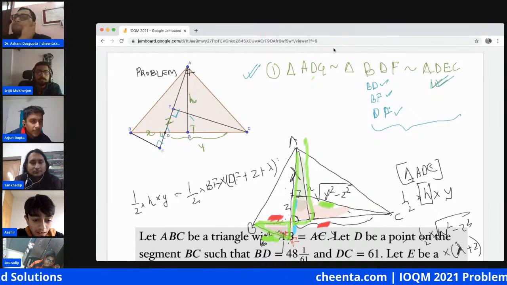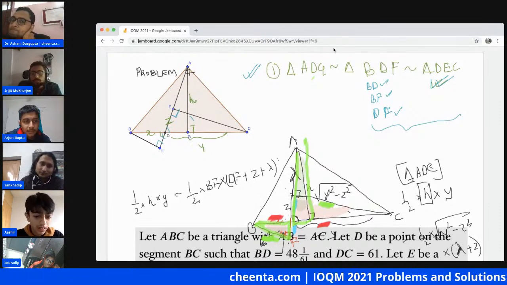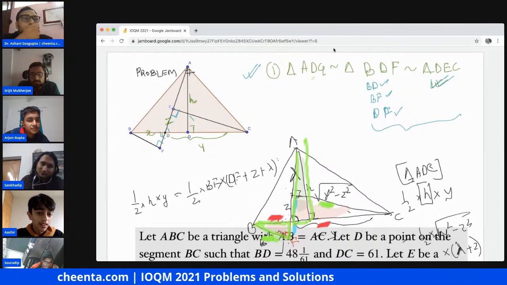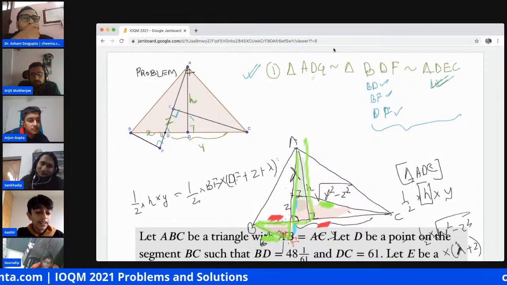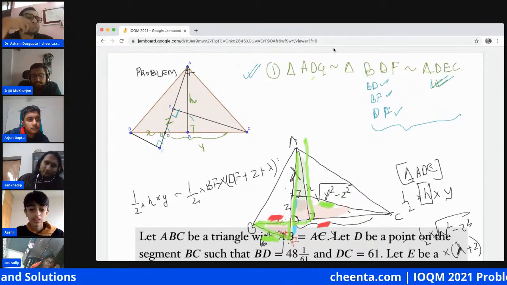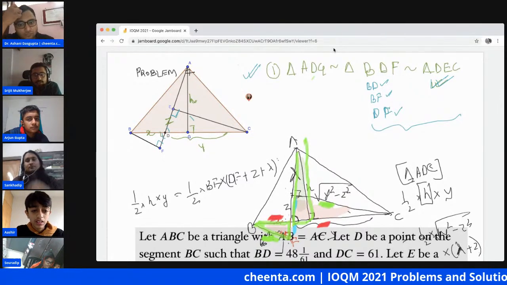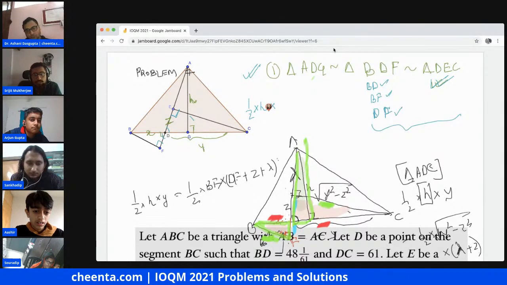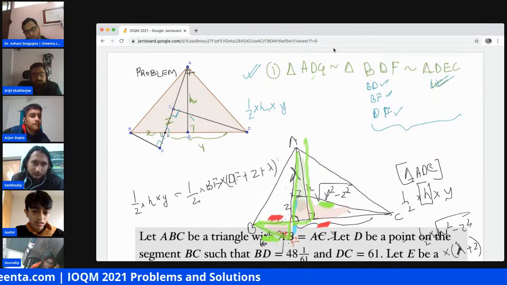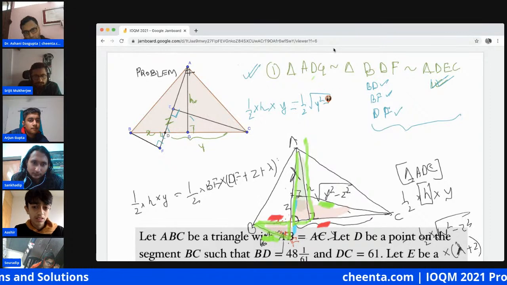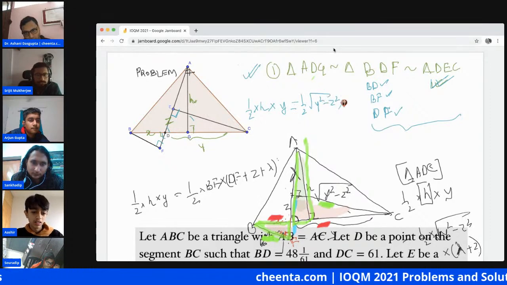Sir, wouldn't it all be very lengthy? Even if we succeed. No, I mean essentially it will be numbers instead of x, y, z. So it will be just computation over there. What I am trying to say is that if you compare the area of triangle ADC, it will be half into h into what I have seen is y, which is half into this side EC, that is root over y square minus z square, into z plus lambda.